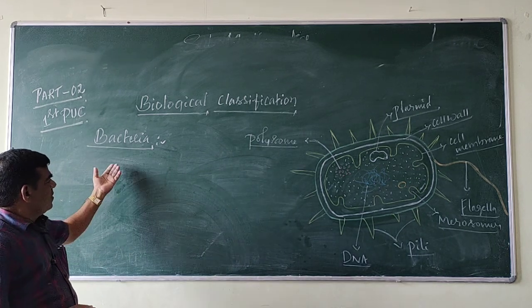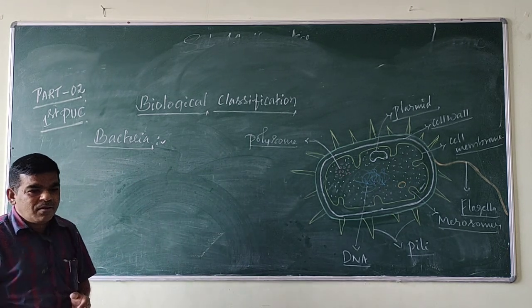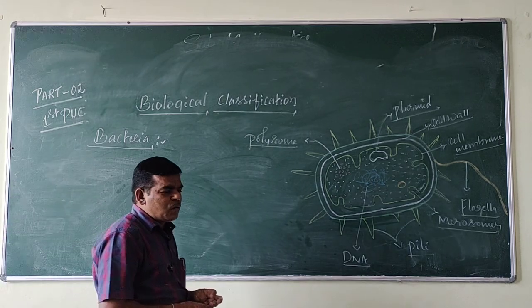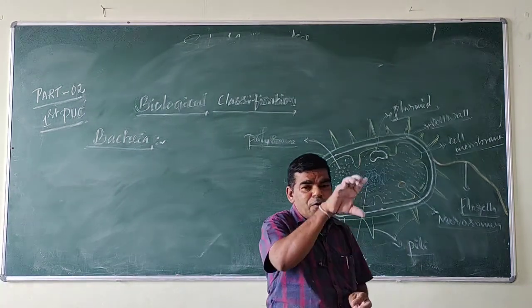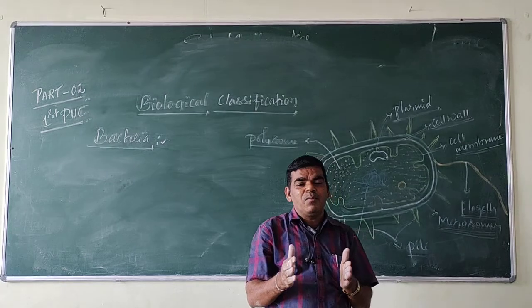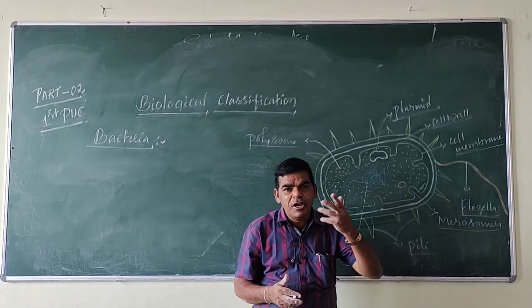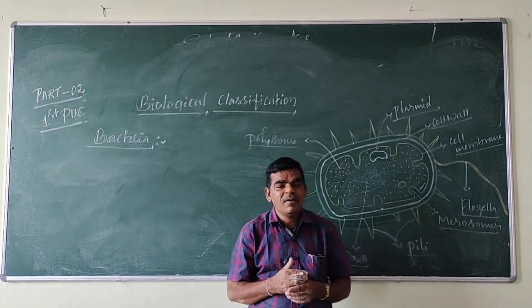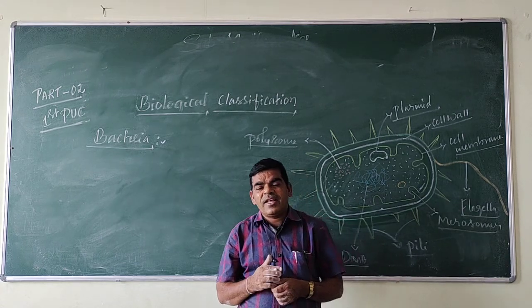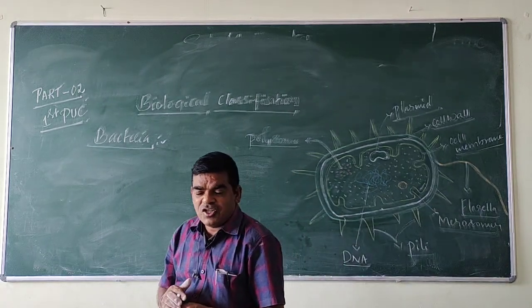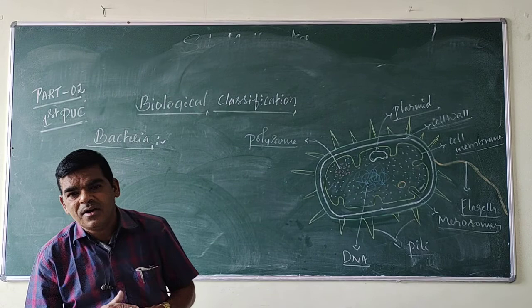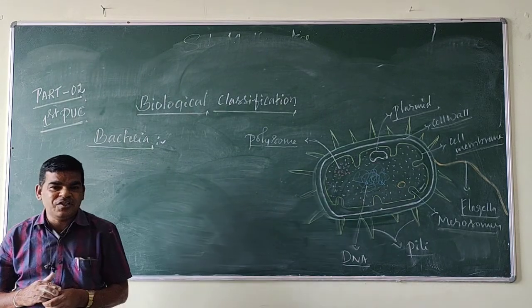First, kingdom Monera. We know kingdom Monera includes all prokaryotic organisms. For example, Archaebacteria, Eubacteria, and Cyanobacteria.